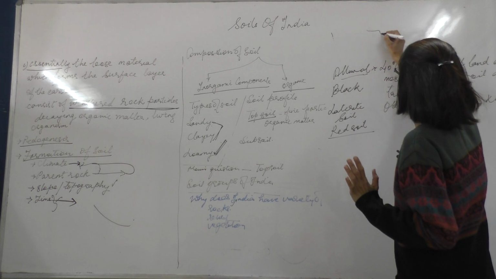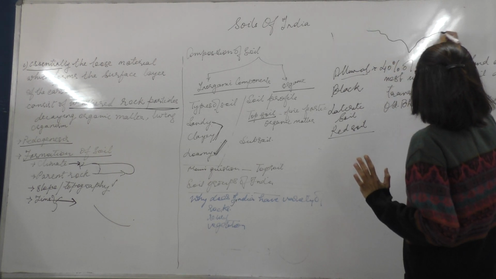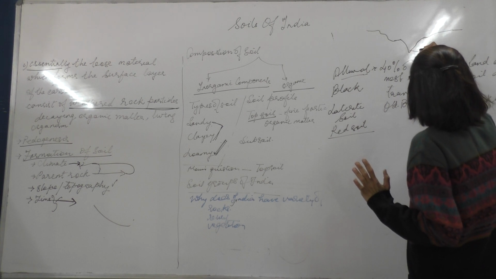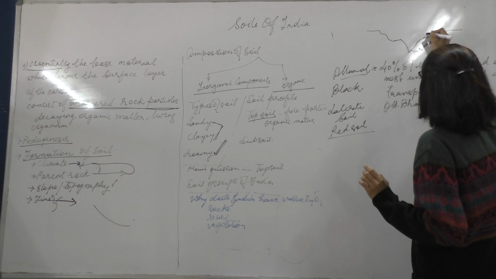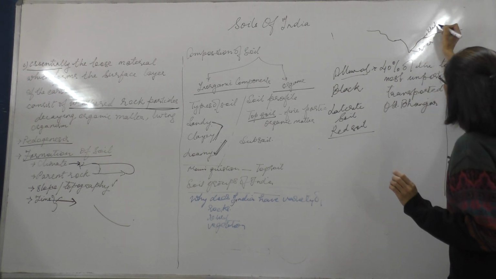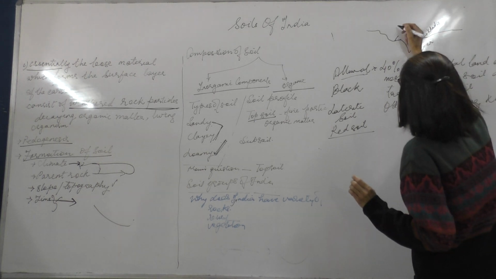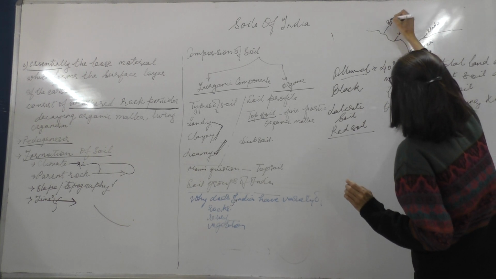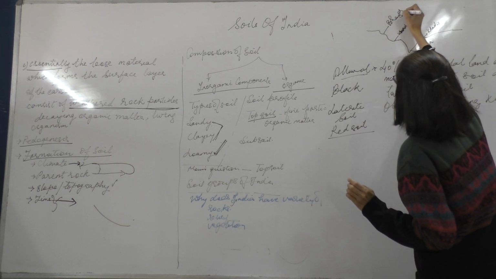If this is the river and this is the path of the river, then over here on the bank is the khadar, over here is the khadar, and above this is the bhangar.